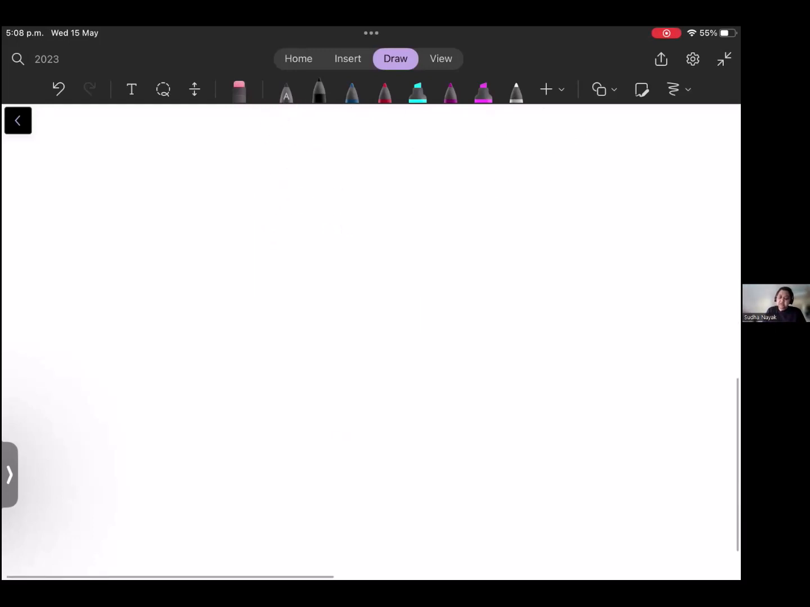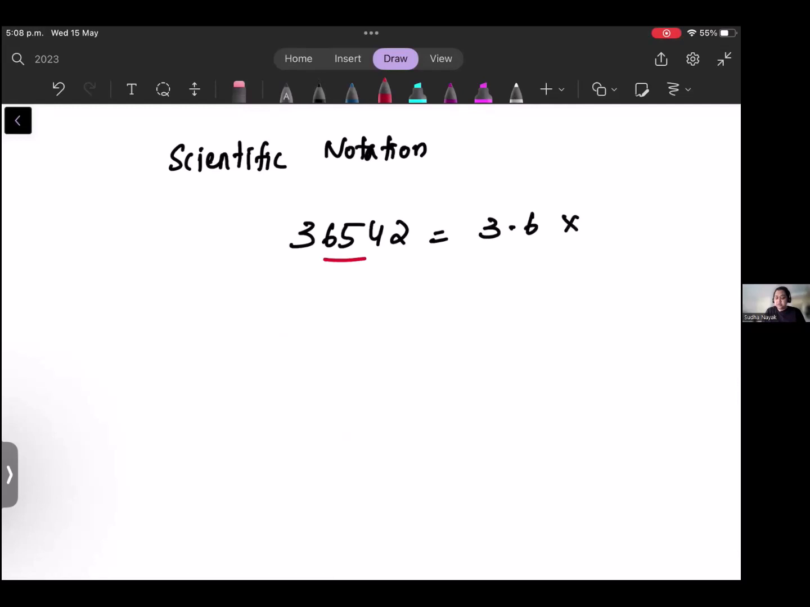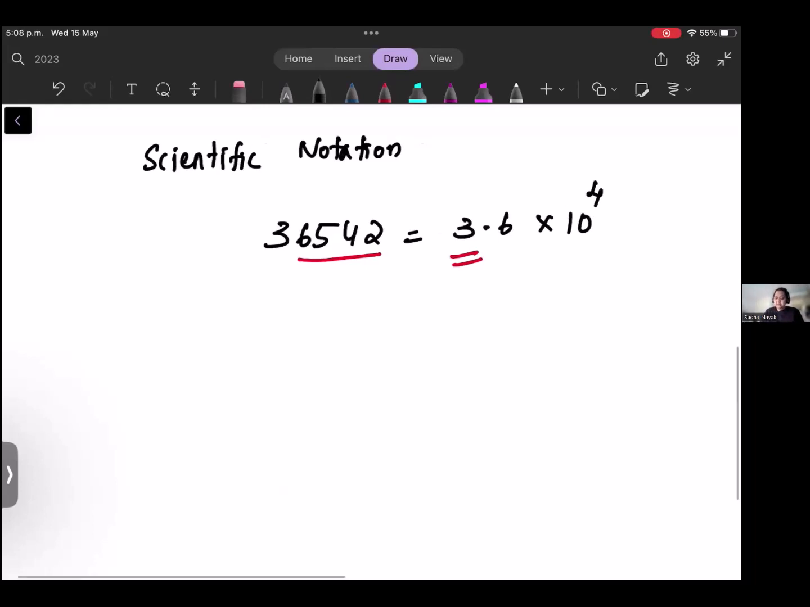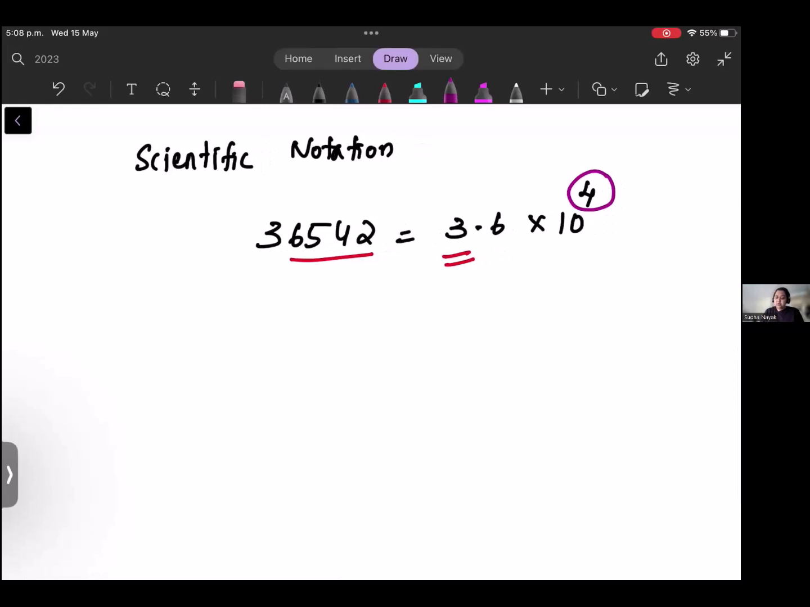Next, you have scientific notation. Scientific notation, we know it. So 36542 can be written as 3.6 times 10 to the power of 4. You will have only one digit before the decimal place here. Now here you can say that this 4 is the order of magnitude. So this is called order of magnitude.